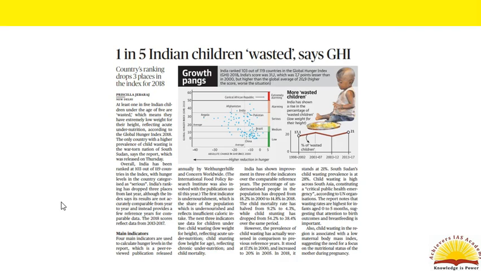Further, the report notes that wasting rates are highest for infants aged between 0 and 5 months, suggesting that attention to birth outcomes and breastfeeding is important. Also, child wasting in the region is associated with low maternal body mass index, suggesting that there has to be increased focus on the nutritional status of women during pregnancy.